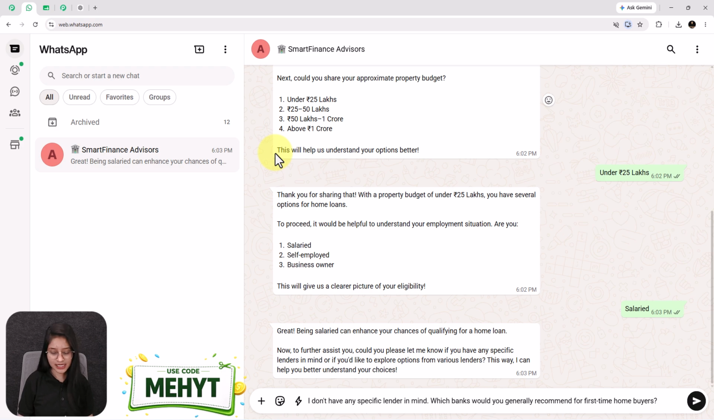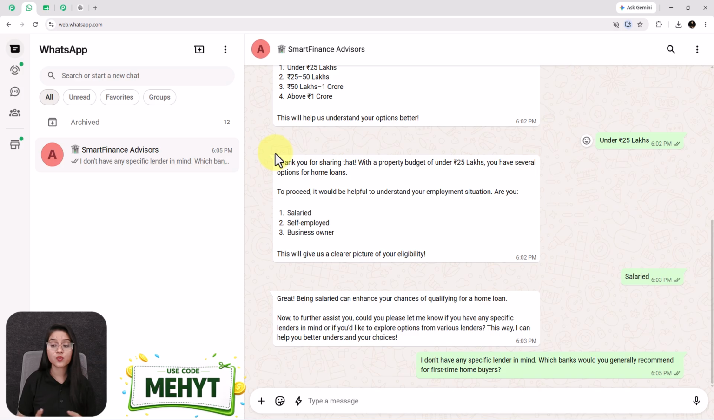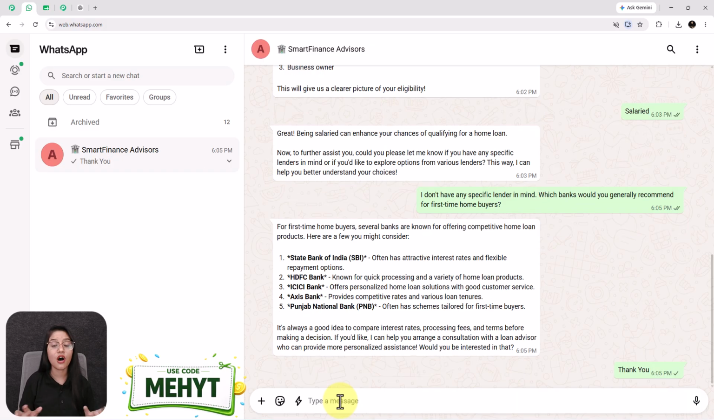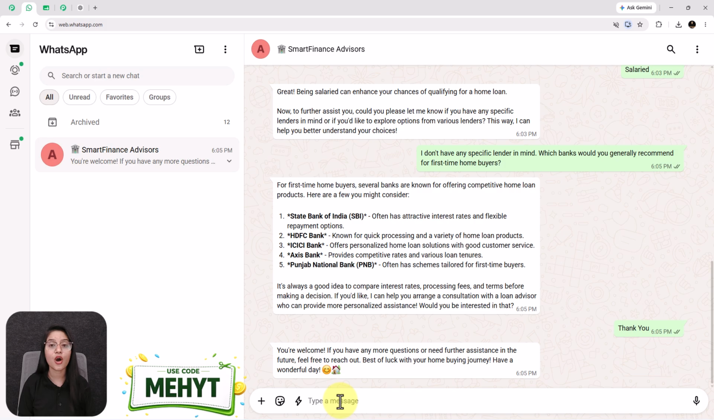Let's say I send a message, "I don't have any specific lender in mind. Which banks would you generally recommend for first-time home buyers?" And then you will see it respond to me like this, suggesting multiple types of banks. So not only this, this assistant is going to answer all the queries that come from your clients, and it works for you 24/7 even when you are sleeping.